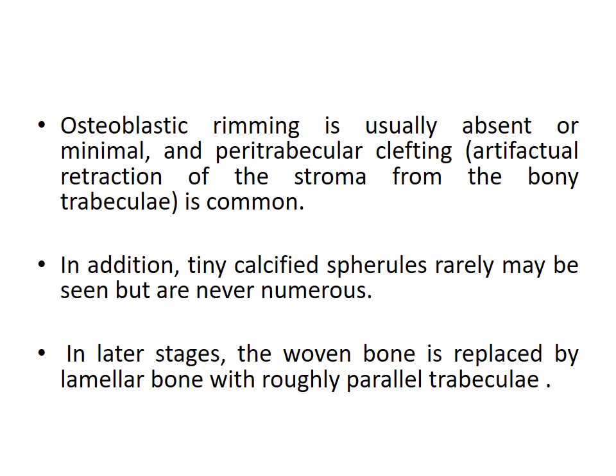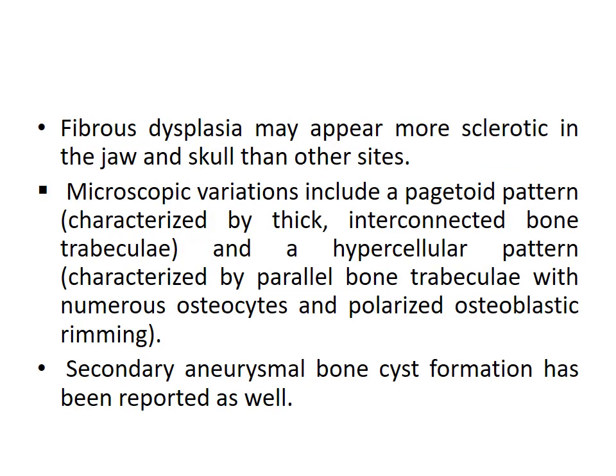In later stages, the woven bone is replaced by lamellar bone with roughly parallel trabeculae. Fibrous dysplasia may appear more sclerotic in the jaw and skull than other sites.